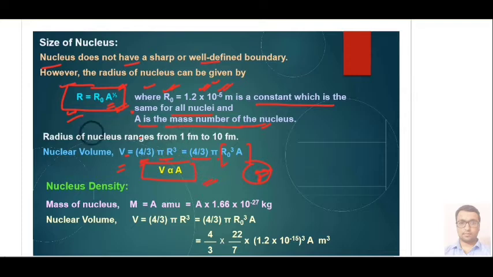Practically, it is found that the radius of a nucleus ranges from 1 Fermi to 10 Fermi.